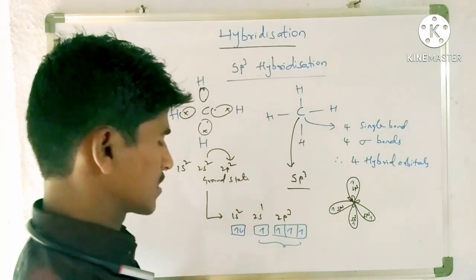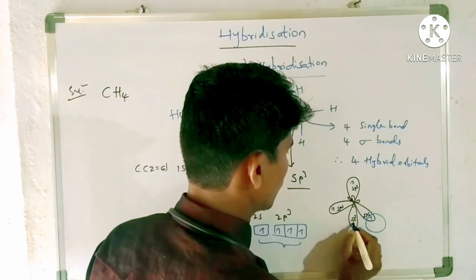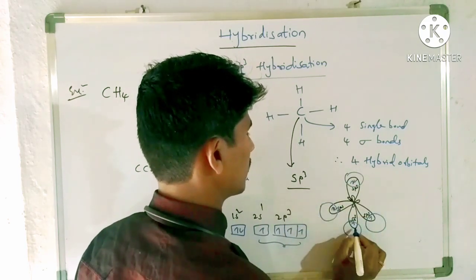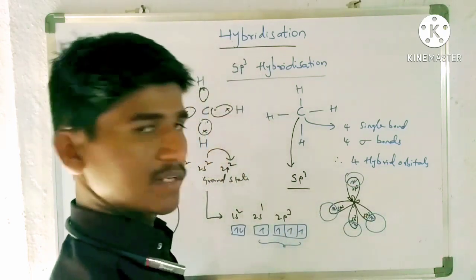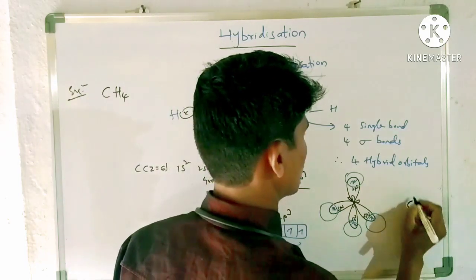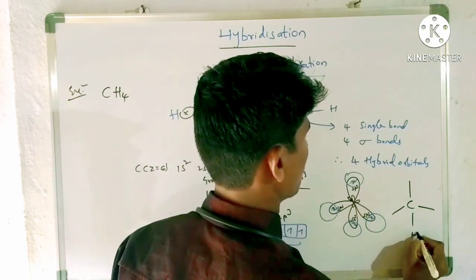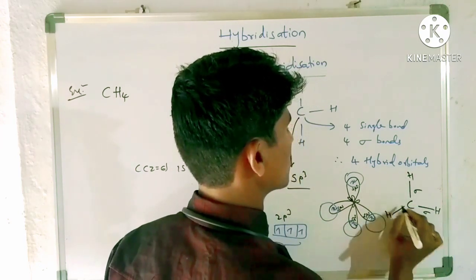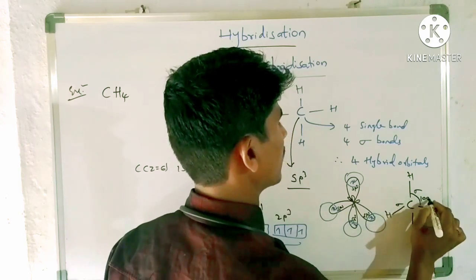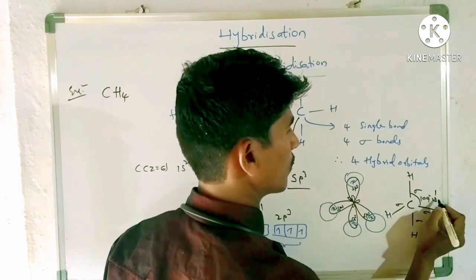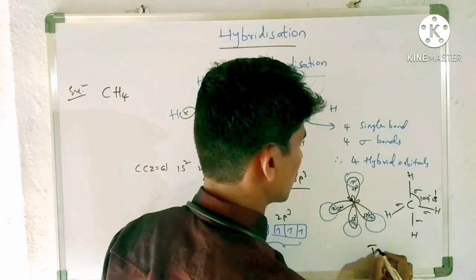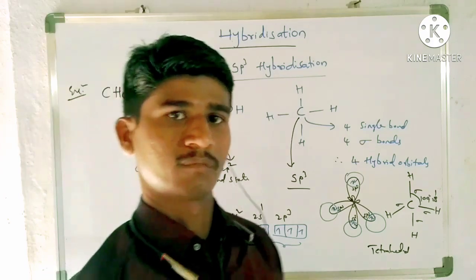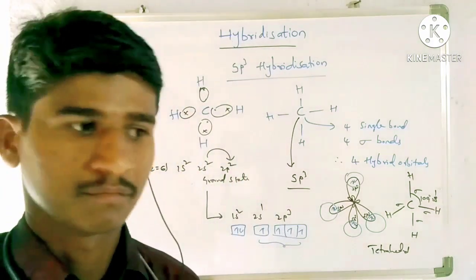Now again here 4 hydrogens are there. 1 hydrogen, 2 hydrogens, 3 hydrogens, 4 hydrogens overlap with them. Now we can simply assume that the structure of methane is like this. Now all these are sigma bonds only. Sigma, sigma, sigma. Bond angle is 109 degrees 28 minutes. So the shape of the molecule is tetrahedral. Tetrahedral is the shape of the molecule. So this is about methane.